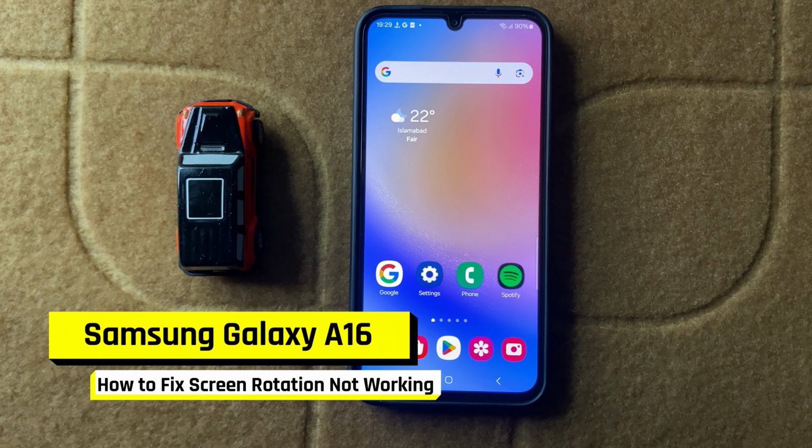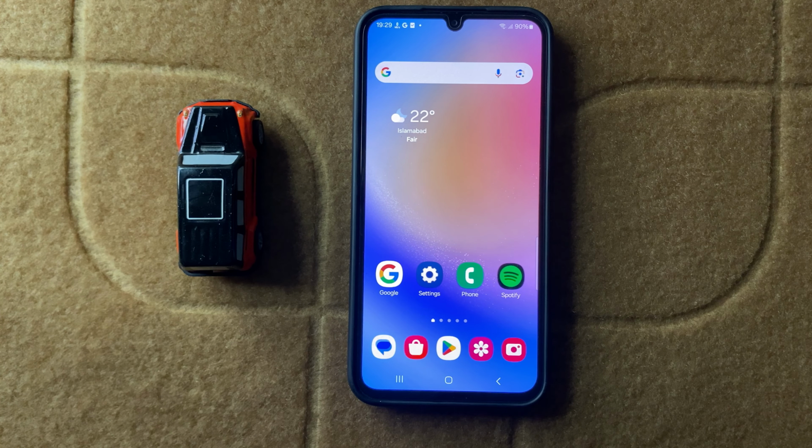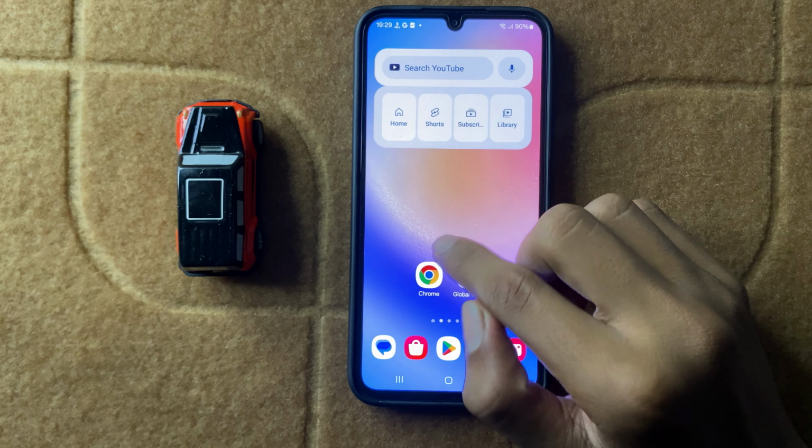How to fix Samsung A16 screen rotation not working. So let's start the video. First of all, restart your device.